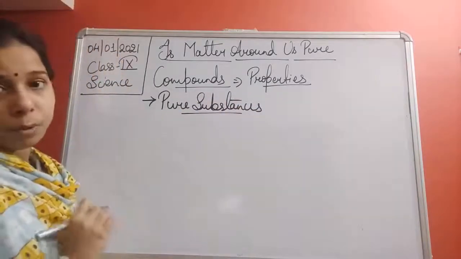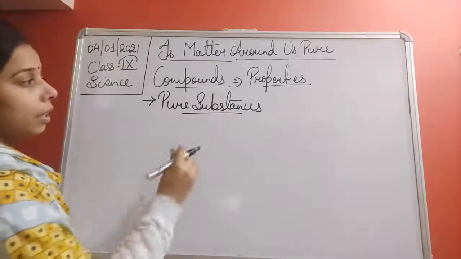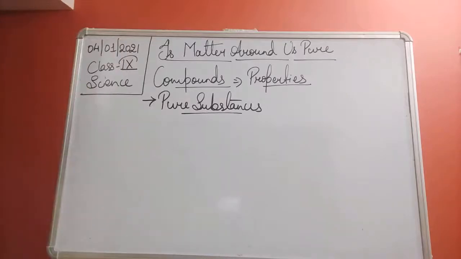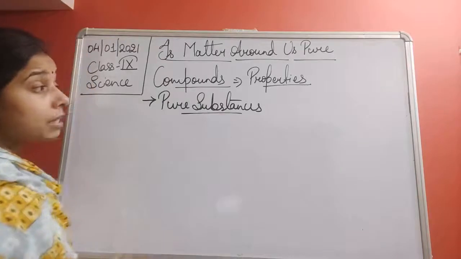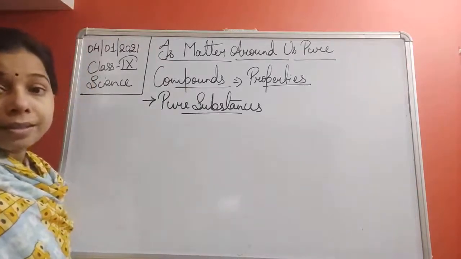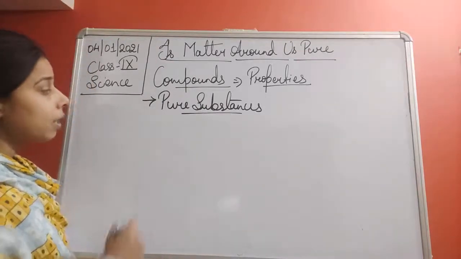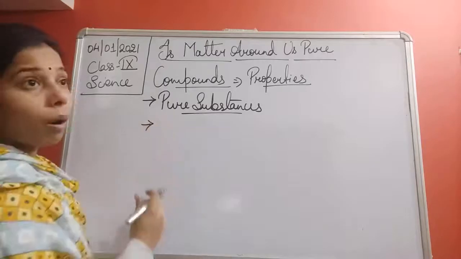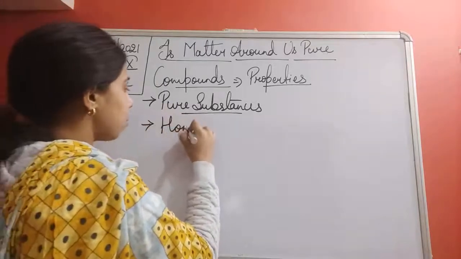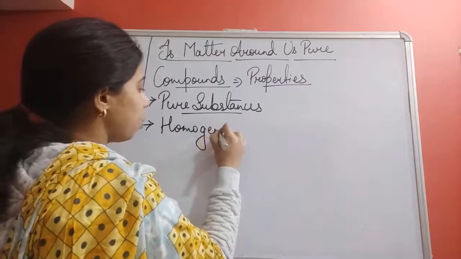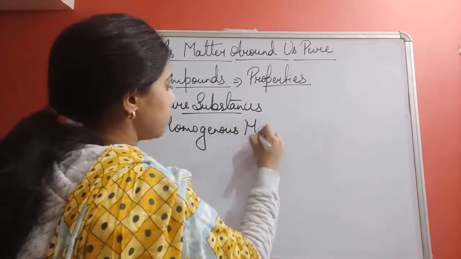If it is a pure substance, students, it means the composition is uniform. It means it is an example of a homogeneous mixture. So we can say that it is a homogeneous mixture.